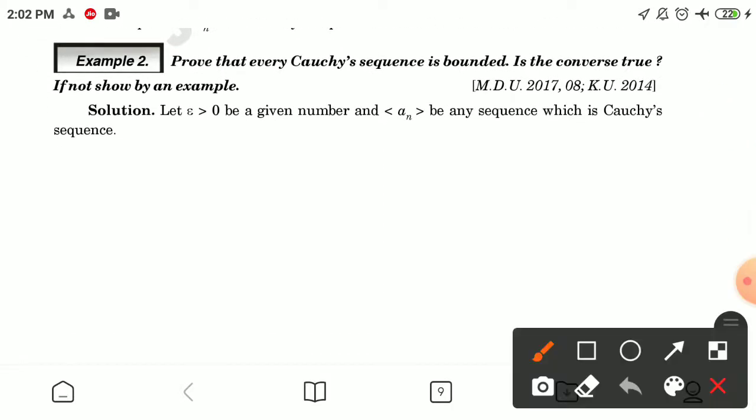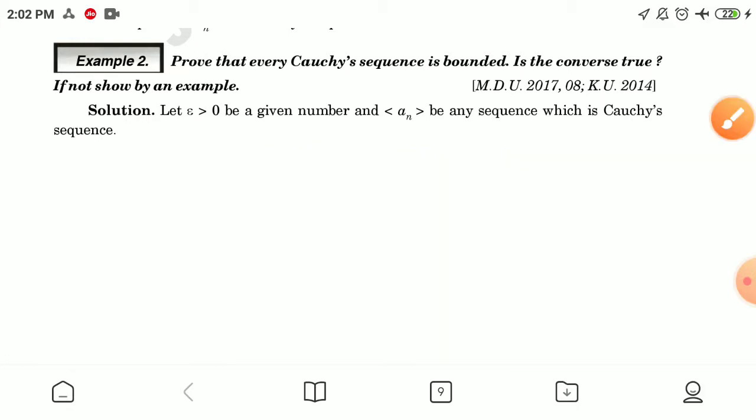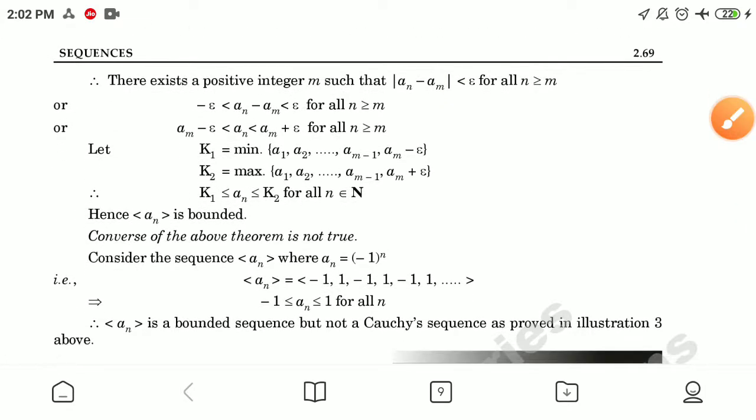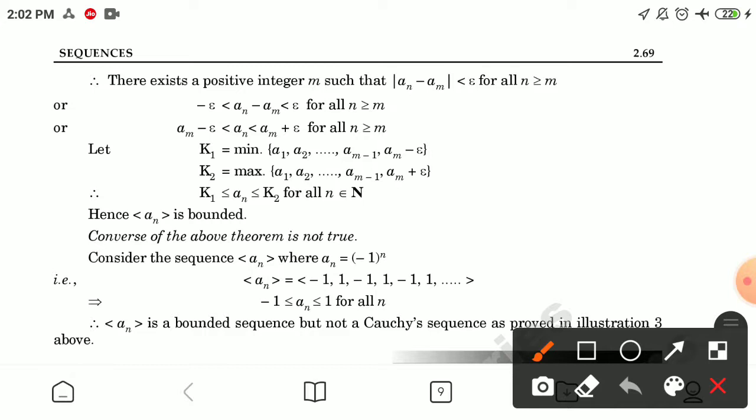Example second: prove that every Cauchy sequence is bounded. Is the converse true? If not, show by an example. Let epsilon greater than 0 be a given number and a_n be any Cauchy sequence. Therefore, there exists a positive integer m such that |a_n minus a_m| is less than epsilon for all n greater than or equal to m, or we can say that a_n is between a_m minus epsilon and a_m plus epsilon for all n greater than or equal to m.